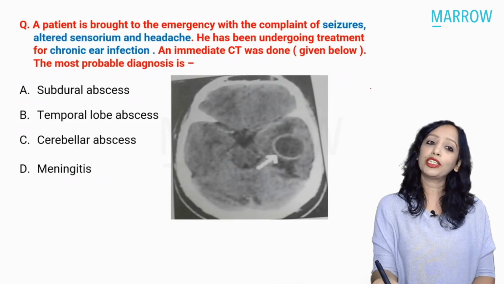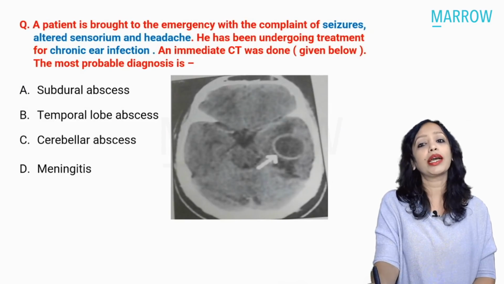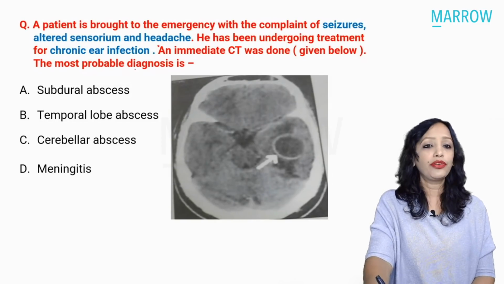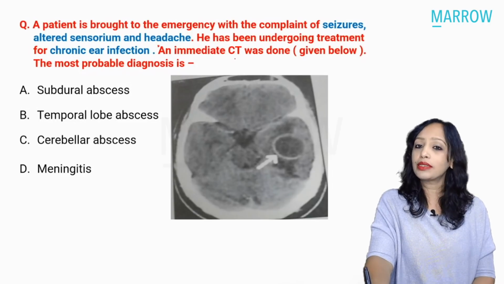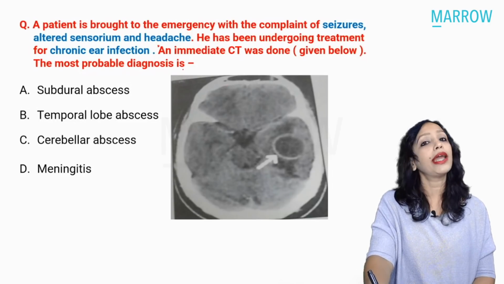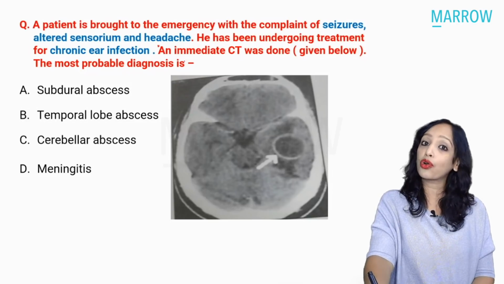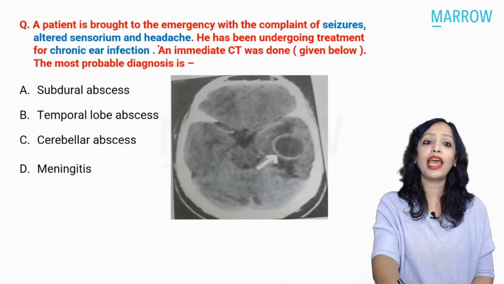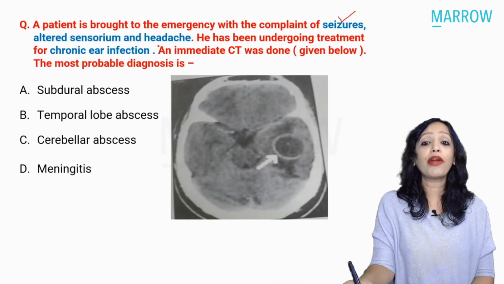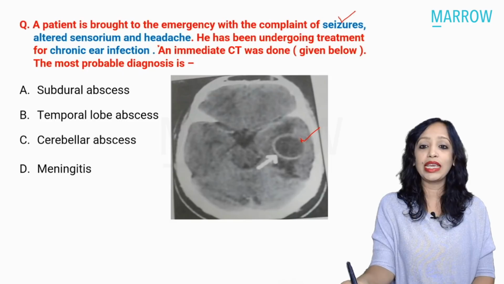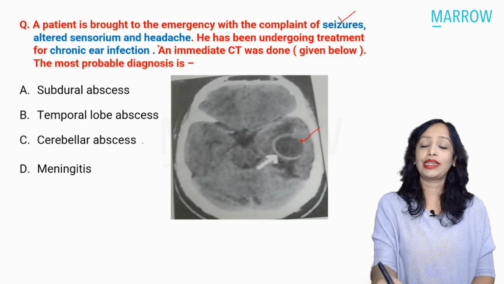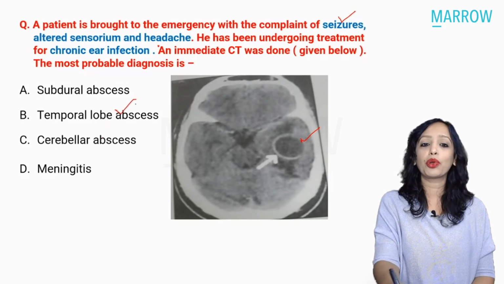So here we have the first question. A patient is brought to the emergency with complaints of seizures, altered sensorium and headache. He had been undergoing treatment for chronic ear infection, and an immediate CT was done, given below. The most probable diagnosis is? Here we have a patient of chronic otitis media who has landed into some intracranial complication, and with the help of history, the seizures, and the typical finding on CT, the ring enhancing mass in the area of the temporal lobe, yes, this ring sign is suggestive of an abscess. So the diagnosis of this patient is temporal lobe abscess.